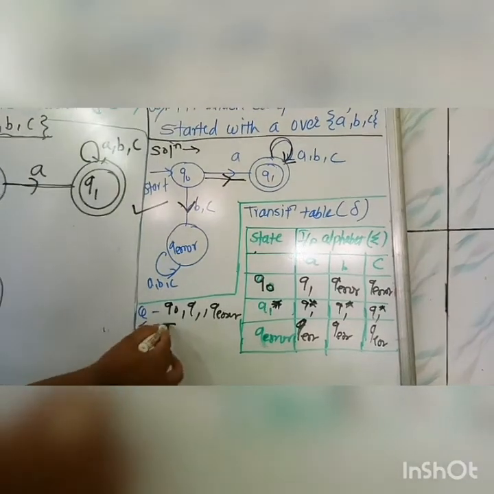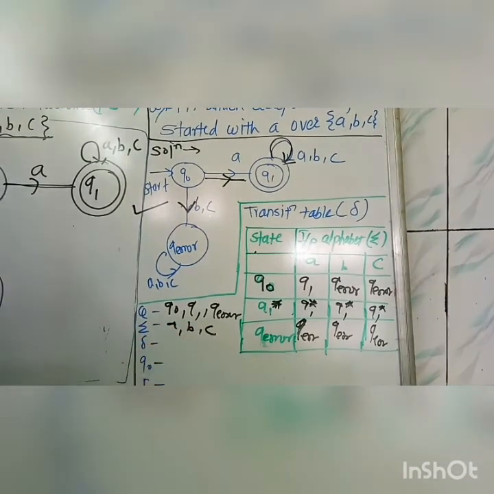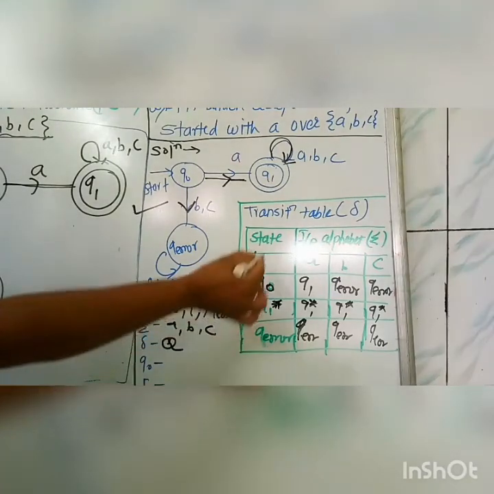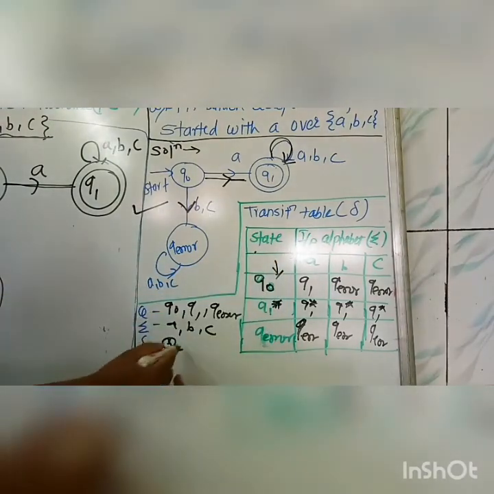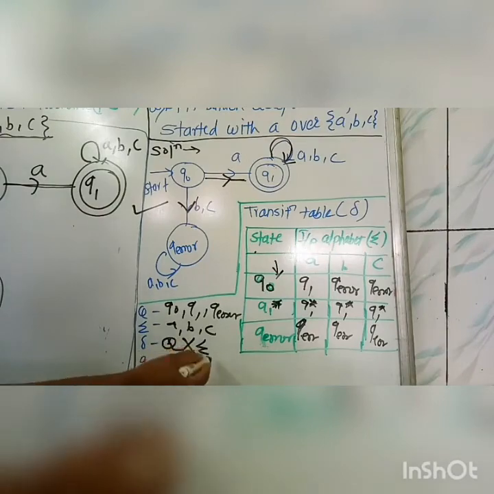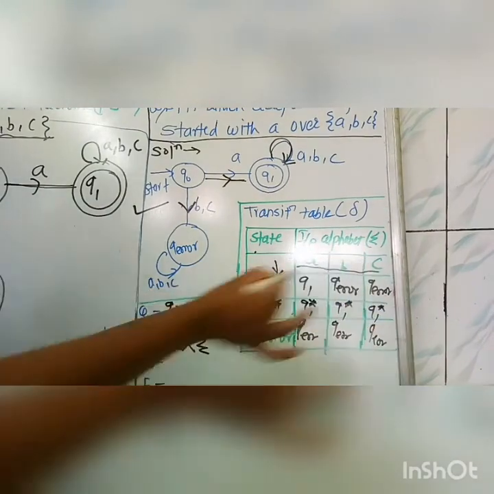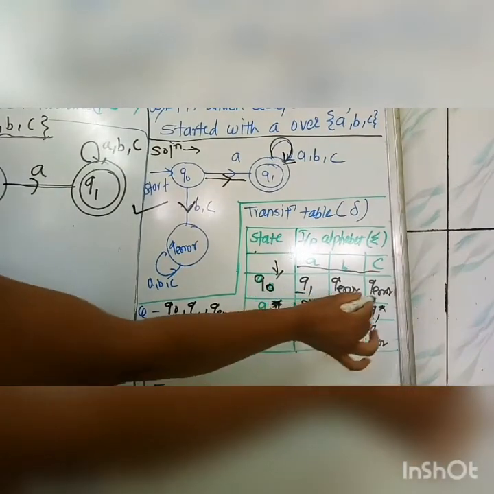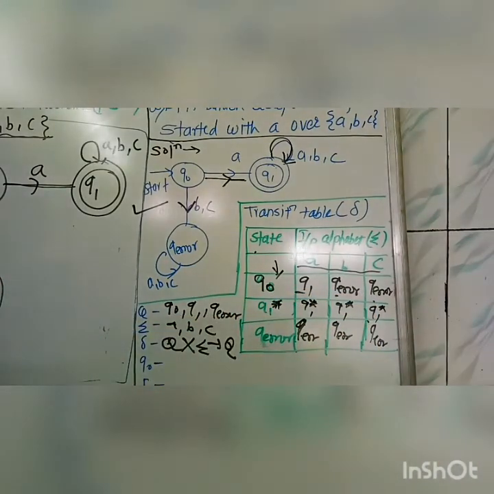They are A, B and C. Delta is the transition function, which accepts any one state and combines it with any one alphabet, and produces again one state, the subsequent entries.